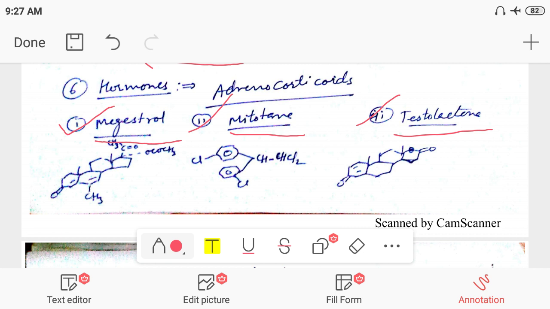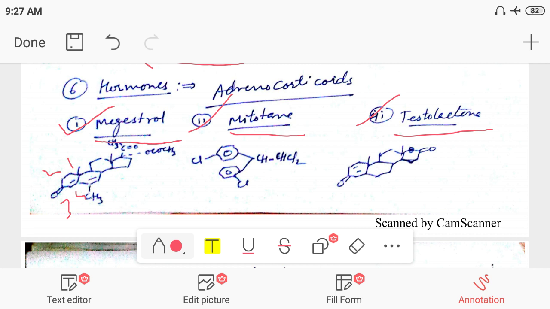Look at the structure here. Megestrol has a cyclopentanoperhydrophenanthrene nucleus, meaning it's a steroid, and it contains a ketone group at position 3. Look here: 1, 2, 3 and 4. The numbering of the steroid nucleus is fixed.